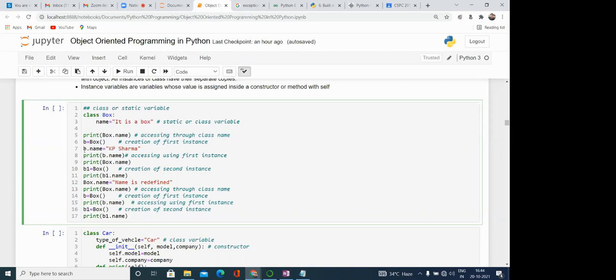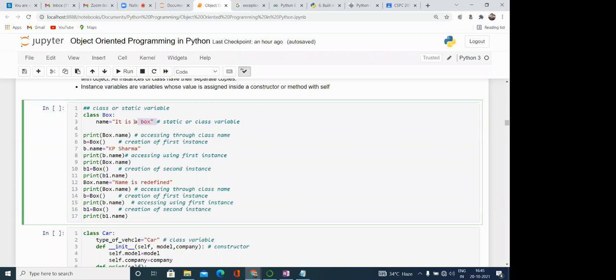If we access that variable with the help of the object, B.name, it will print KP Sharma. If I print Box.name, it means I am accessing the static or class variable. Similarly, one more object I have created, B1 is equal to Box, then B1.name. One more variable I have added with that, and Box.name is redefined.